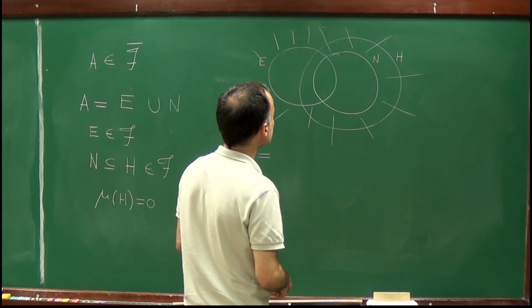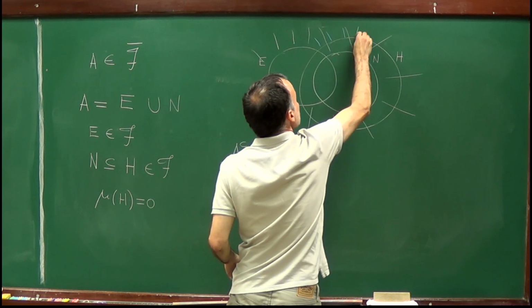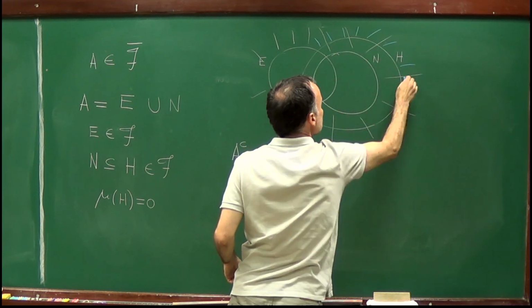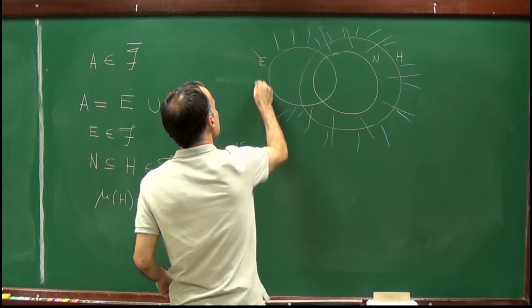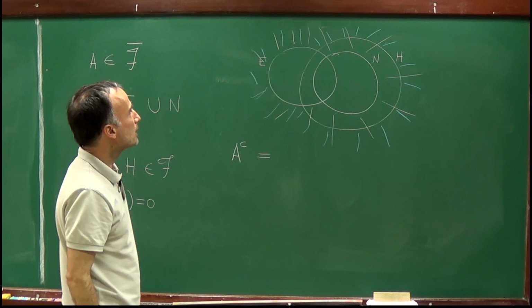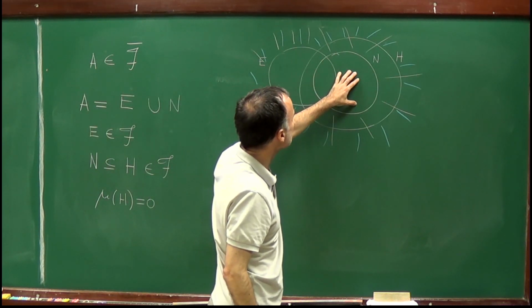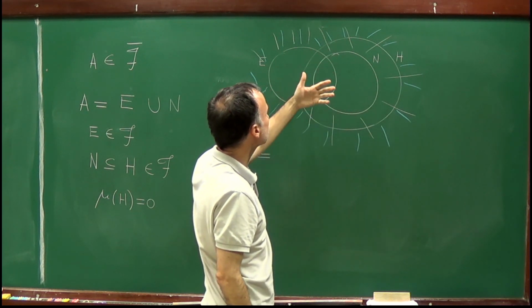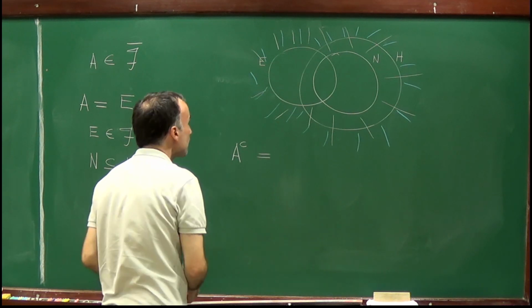The proposal will be to write this first piece here, because H is an element of the sigma algebra. If I take A union H complement, I get an element of the sigma algebra.